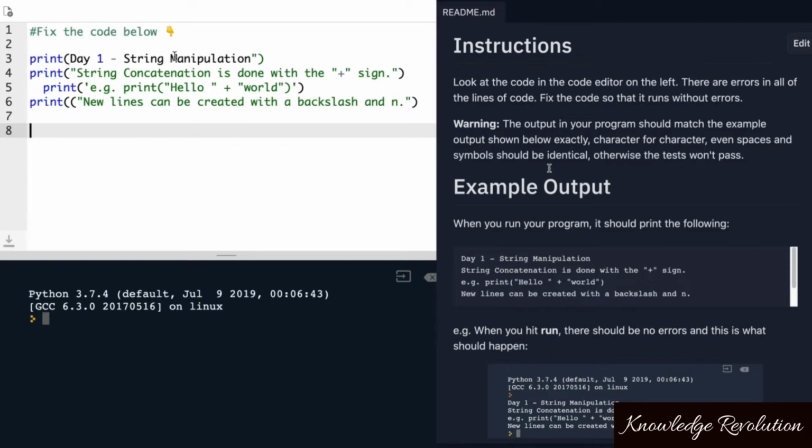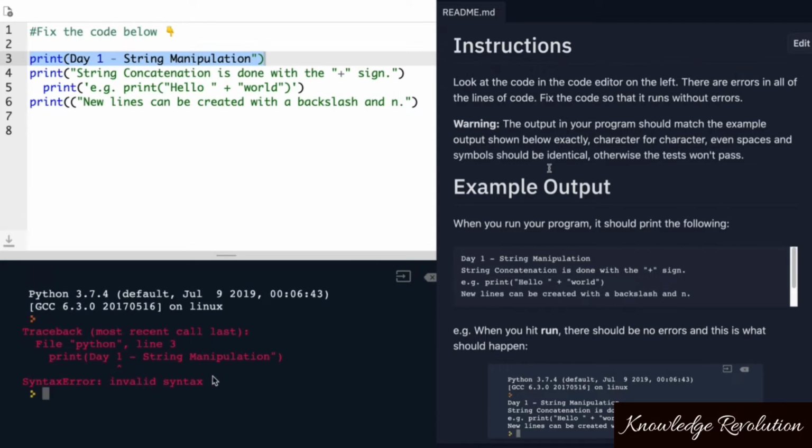Let's take a look at the code below. You can see that when we run our code as it is right now, we get an error, and this is going to point to the first of many errors in this file. And in this case, it tells us that on line 3, so this one right here, at around this position or somewhere around here, as denoted by the little caret sign, there is a syntax error.